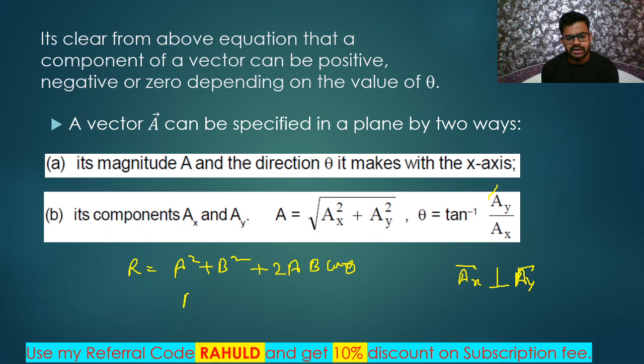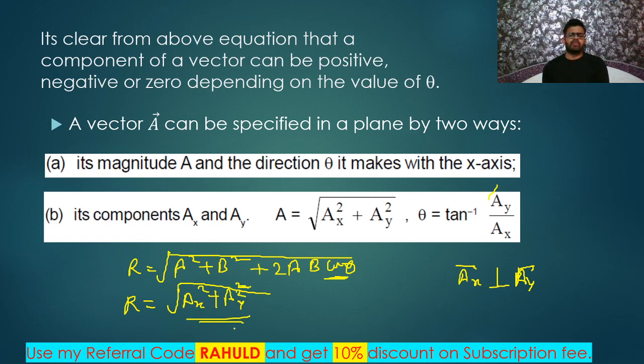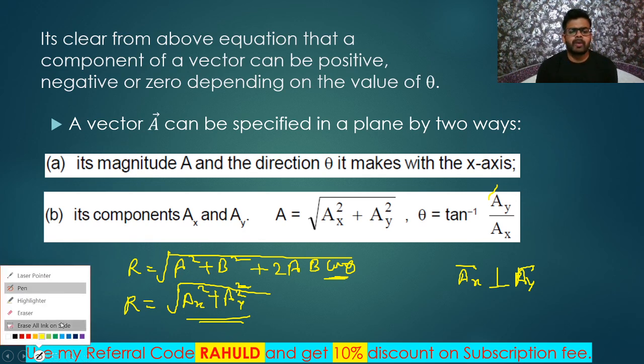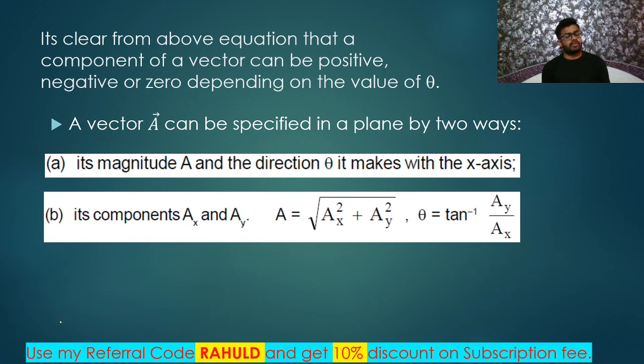So what I can write: ax square plus ay square plus 2 ax ay cos 90 degree, and cos 90 degree is always 0. So we can simply write R is equal to under root of ax square plus ay square. Getting, my dear friends? So this is the formula you need to remember. The resultant of two perpendicular components can be given by under root of A square plus B square, meaning here under root ax square plus ay square.